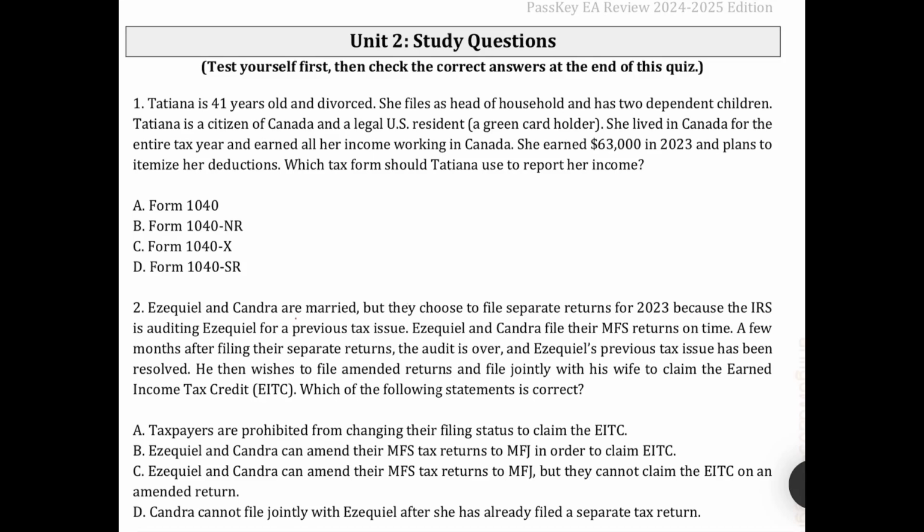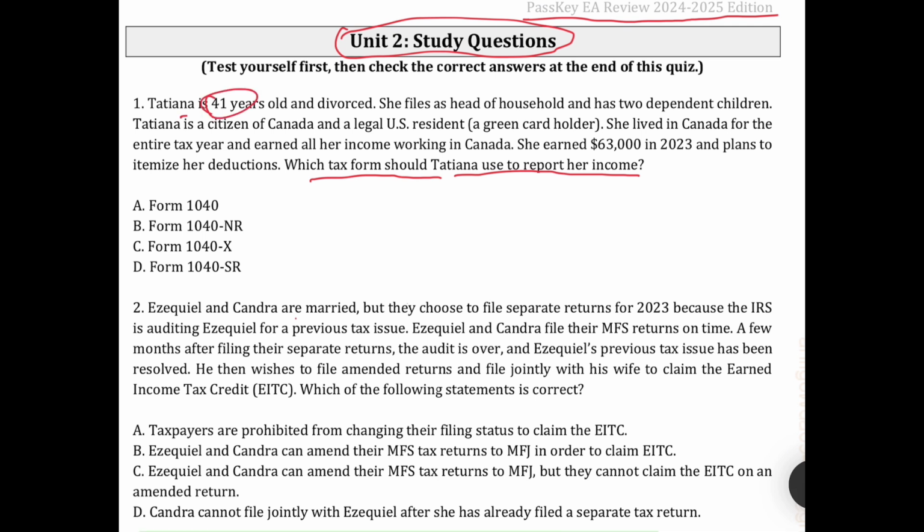Today we are going to solve the Unit 2 study question from the material of ASCII EA review. Okay, let's start with question 1. Here the question is asking which of the tax forms Tatiana would use to report her income. Okay, so let's move to the question.